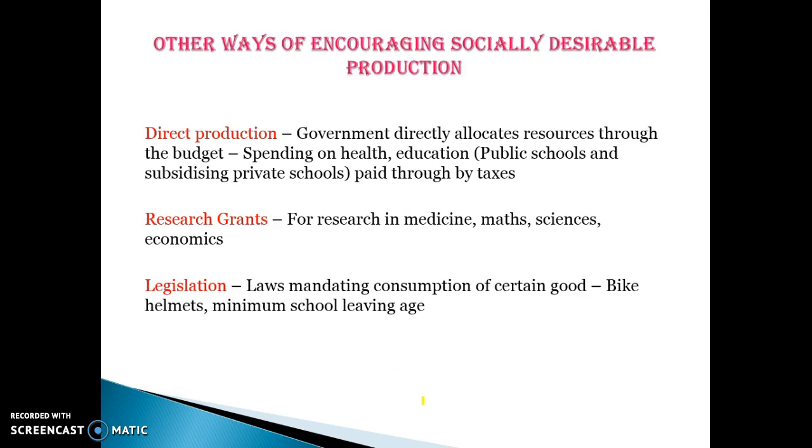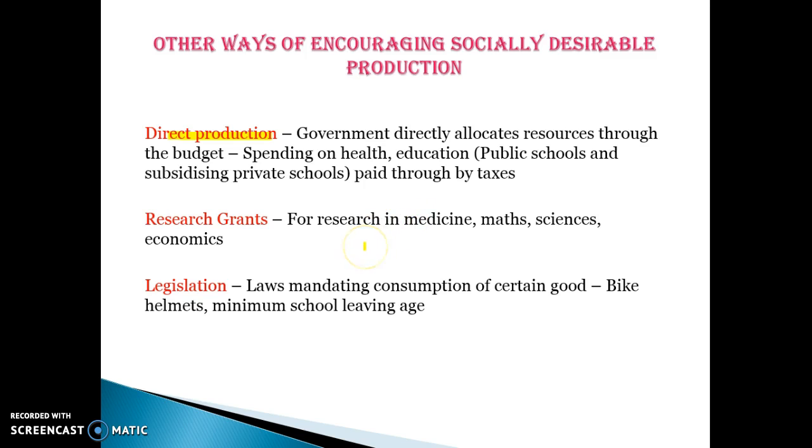Other ways that the government can promote socially desirable production: direct production. Some things like public schools, subsidising private schools, all those things are ways that the government can promote socially desirable production. Research grants, so giving companies money to invest in medicine, to invest in certain areas that are going to benefit society, are going to increase production.